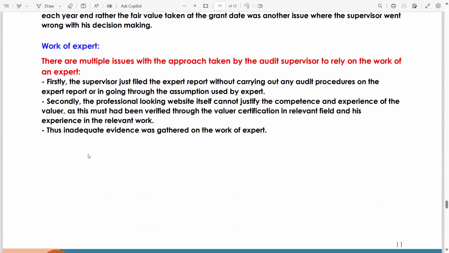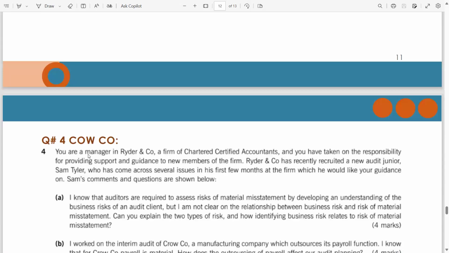Now, work of expert. There are multiple issues with the approach taken by the audit supervisor to rely on the work of an expert. Firstly, the supervisor just filed the expert report without carrying out any audit procedures on the expert report or going through the assumptions used by the expert. Secondly, the professional looking website itself can't justify the competence and experience of the valuer. Thus, inadequate evidence was gathered on the work of expert.